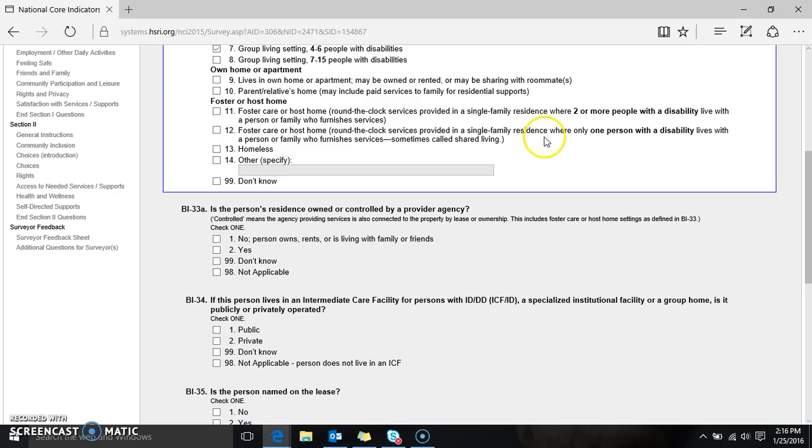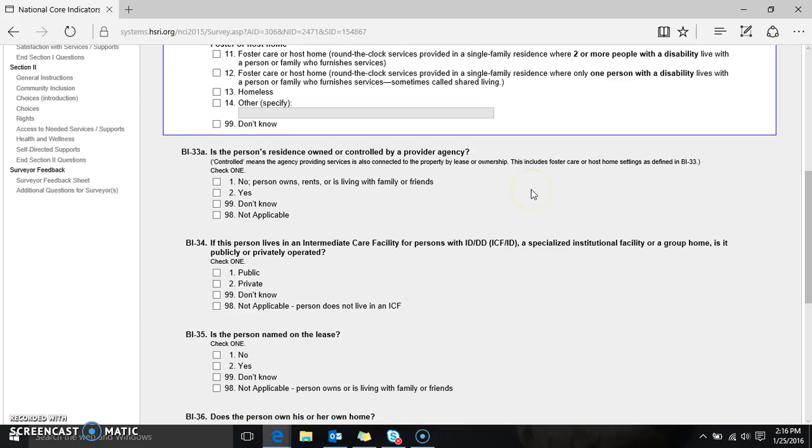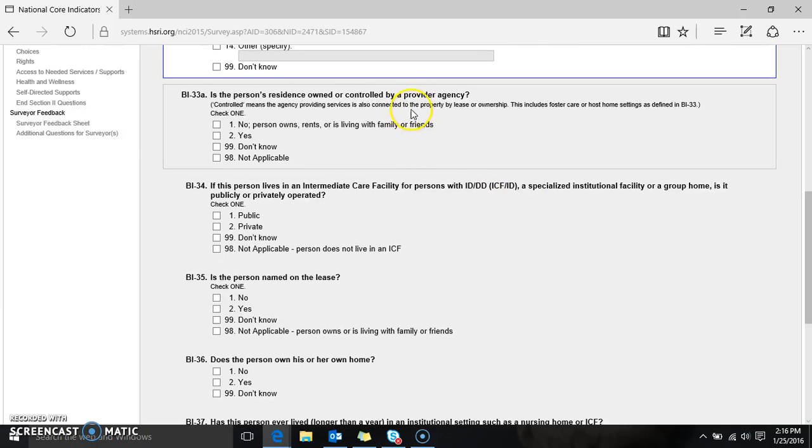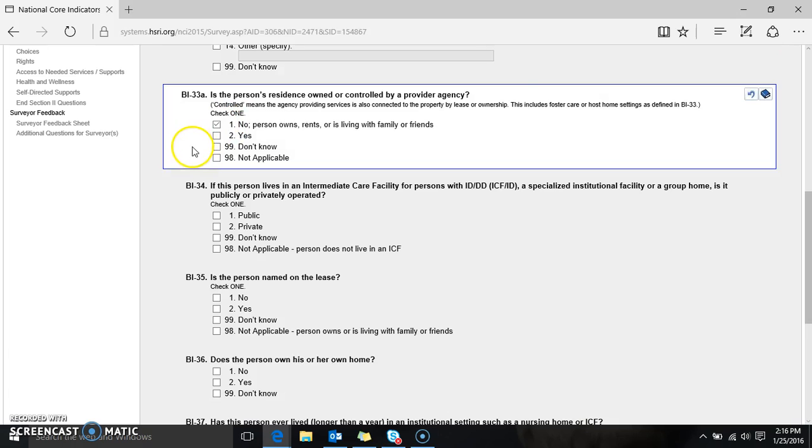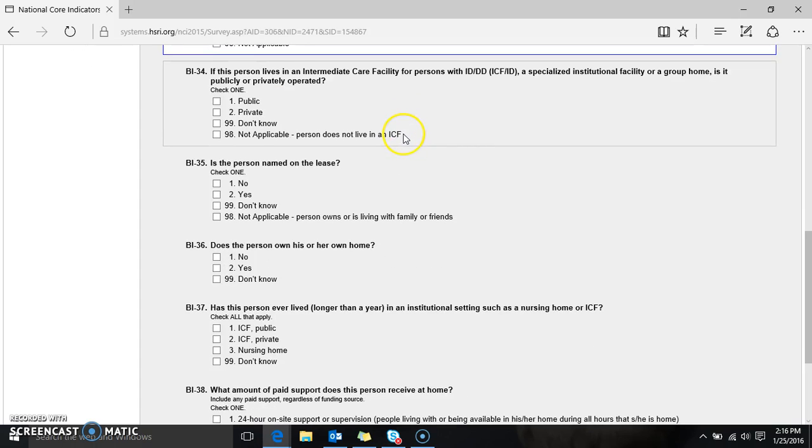BI33A is whether the person's residence is owned or controlled by a provider agency. So the no response includes that the residence is not owned or controlled by a provider agency, also that the person owns, rents, or is living with family or friends. BI34 is only applicable to individuals who are living in an ICF, in a specialized institutional facility, or a group home. We want to know whether it's publicly or privately operated.